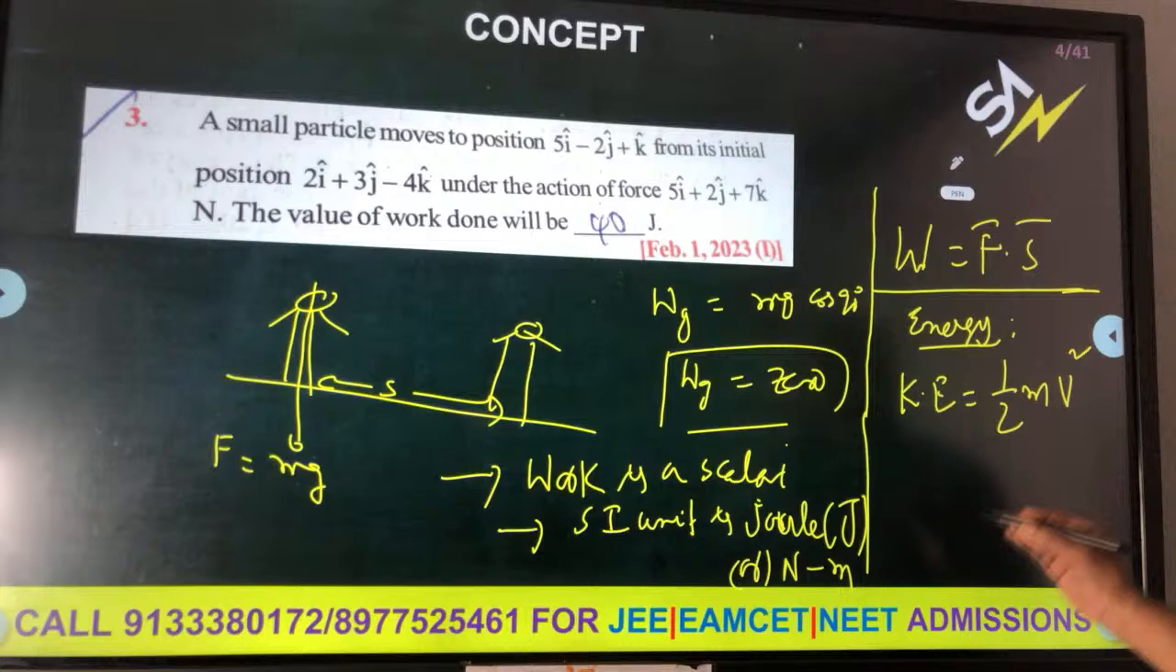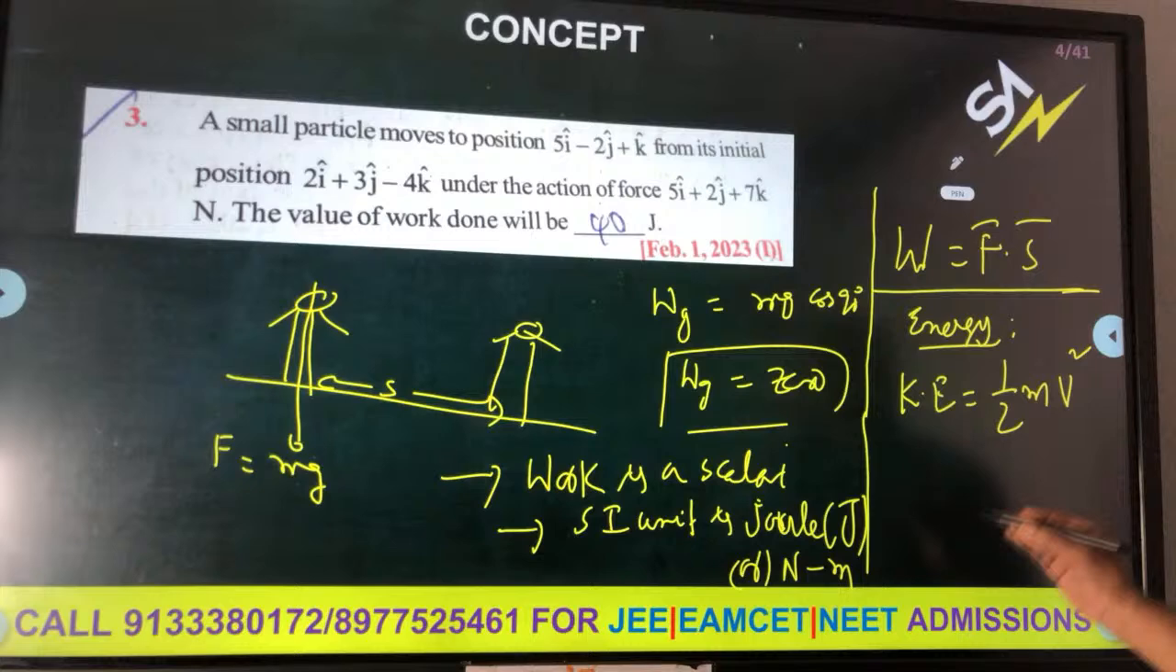So let us say there is a graph here, F versus S. The graph is irregular, and you have to find the area under this graph. So how to find it? You take a small element here, ds. So dW is equal to F, which is a function of distance, into ds. dW is nothing but F ds, the small amount of work done for the small element ds.